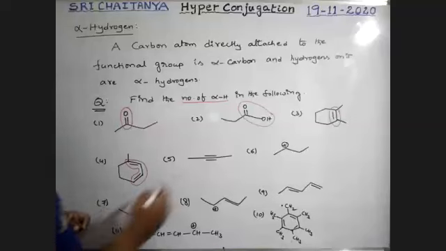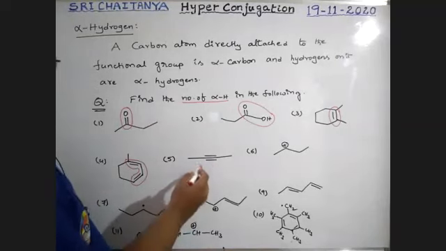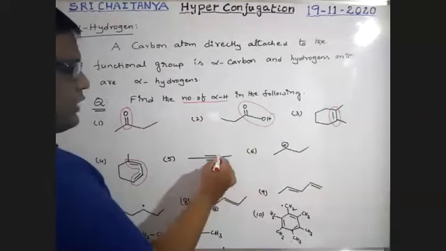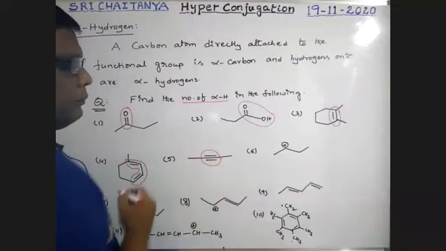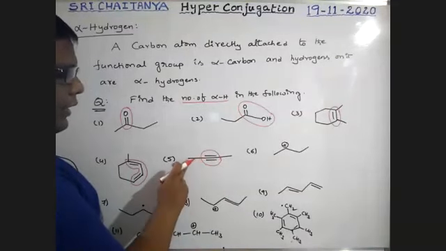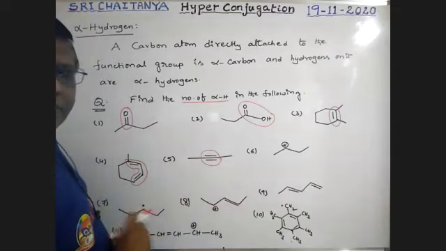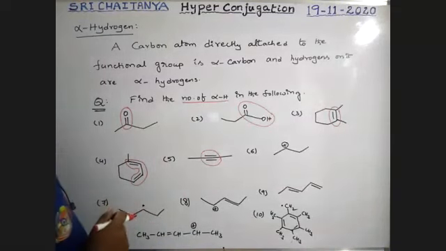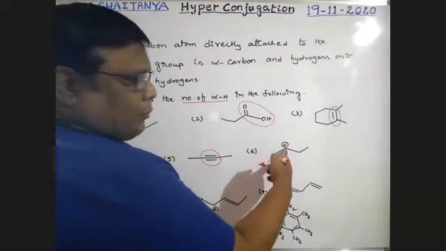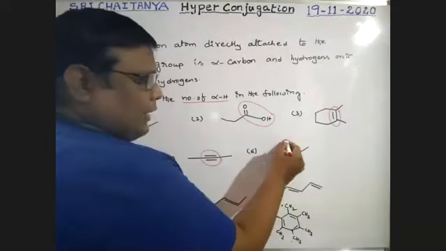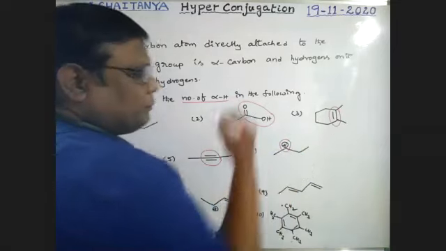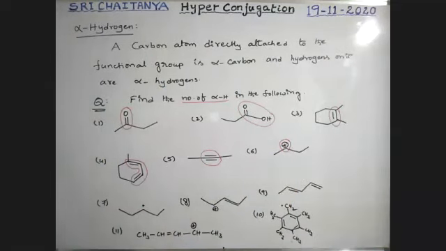Next, see here, there is a triple bond in this molecule. This is the functional group. Boys, here there are a total of 4 carbons. See here, a carbocation. This cation is also considered a functional group. First identify that functional group.